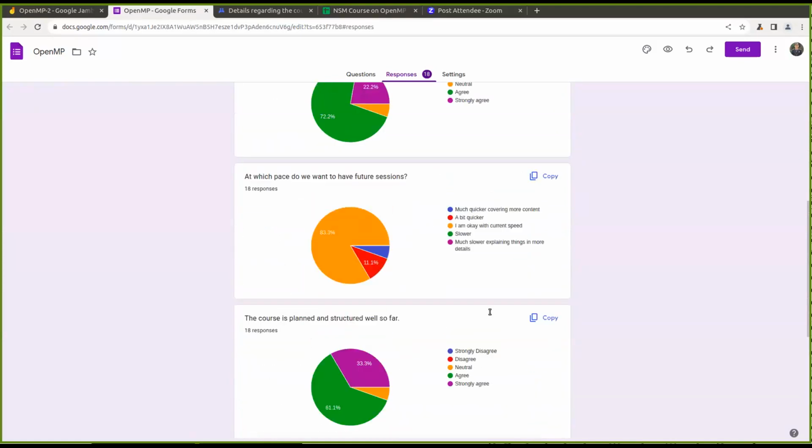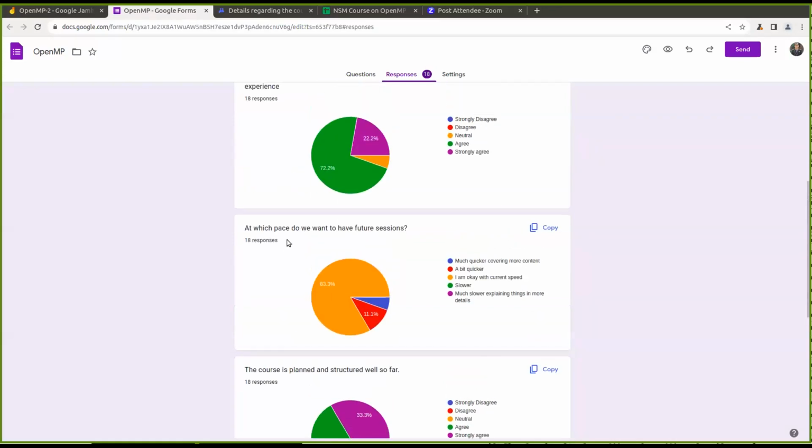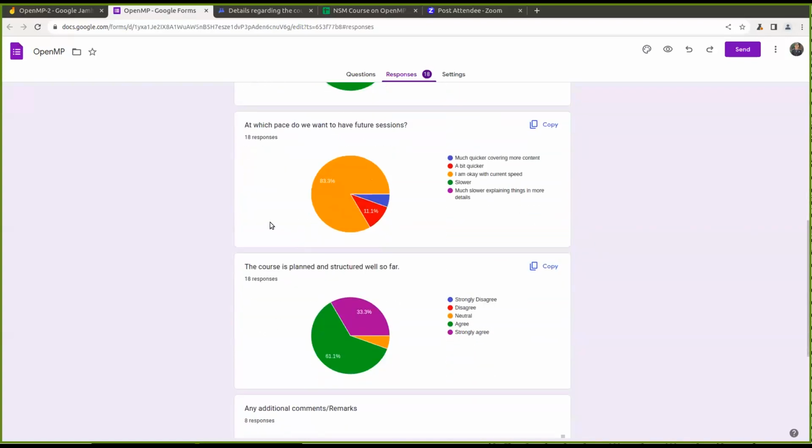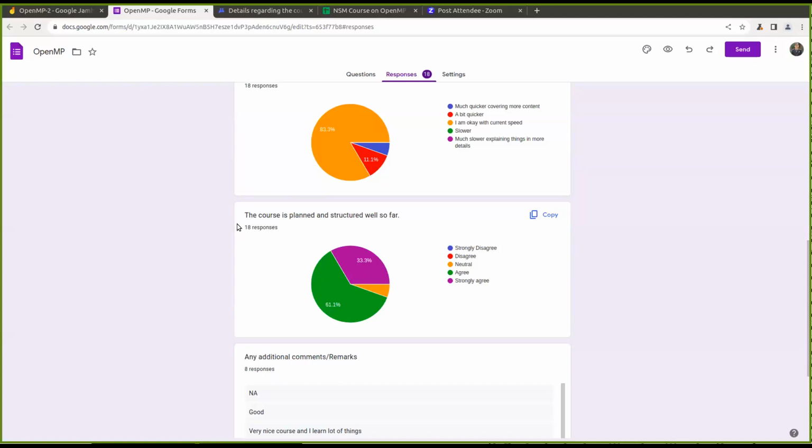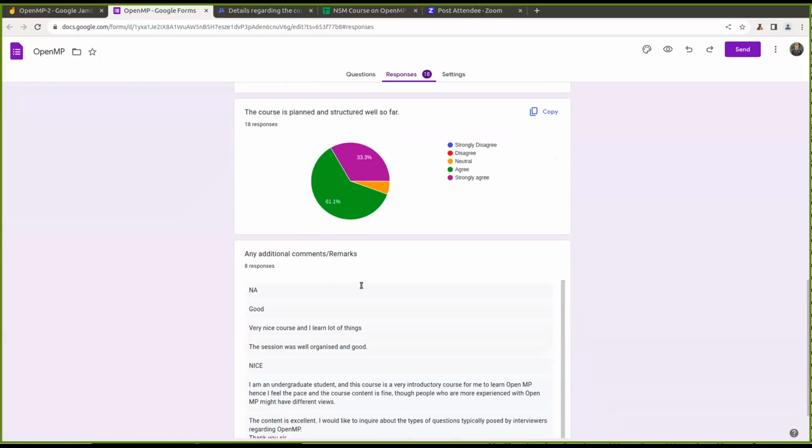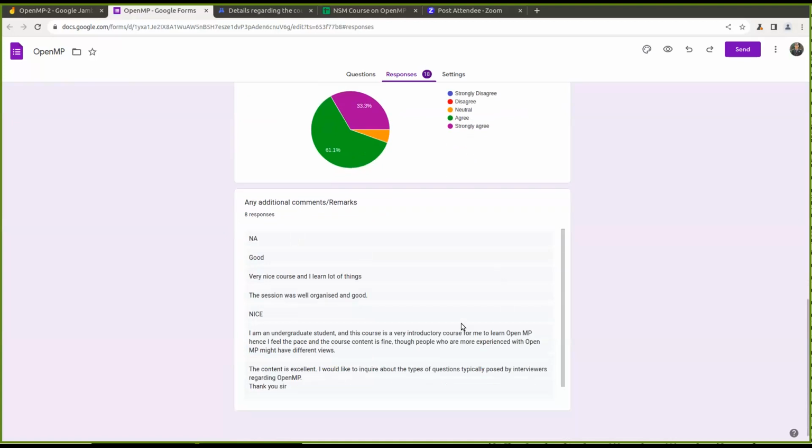The main thing I was concerned about was the pace, and I think the pace is okay for many people. So I'll keep continuing with this pace and this way of teaching. Everything else looks fine, and the comments also look good.